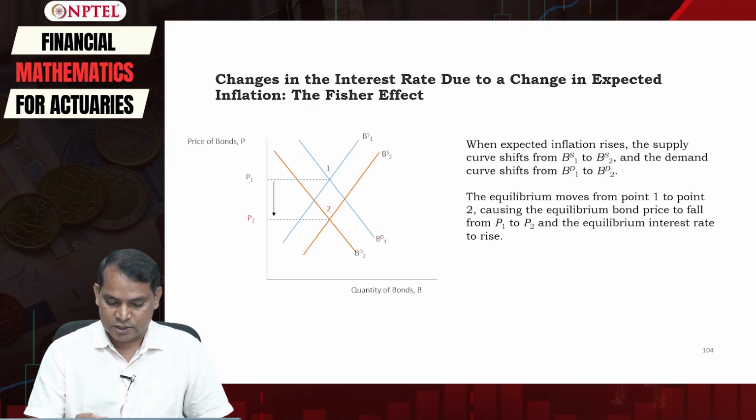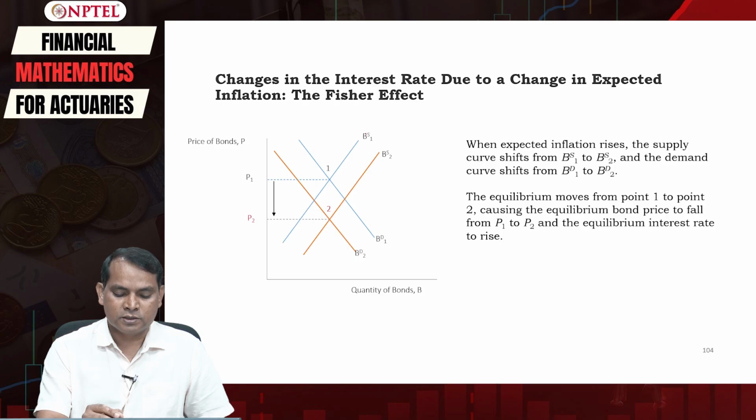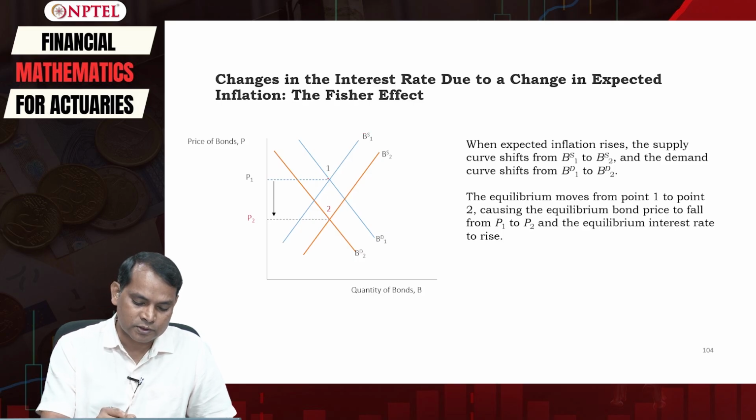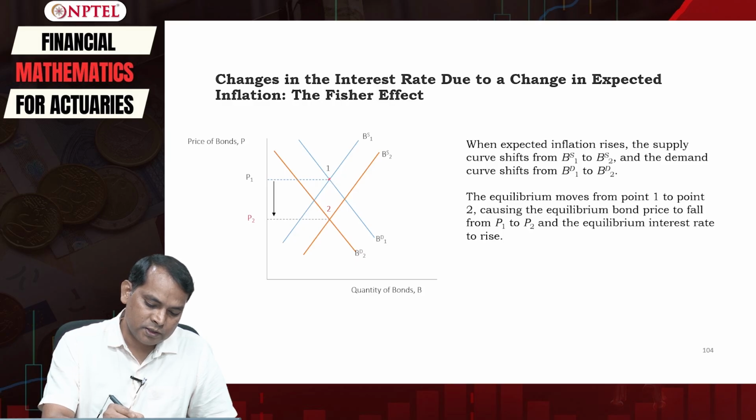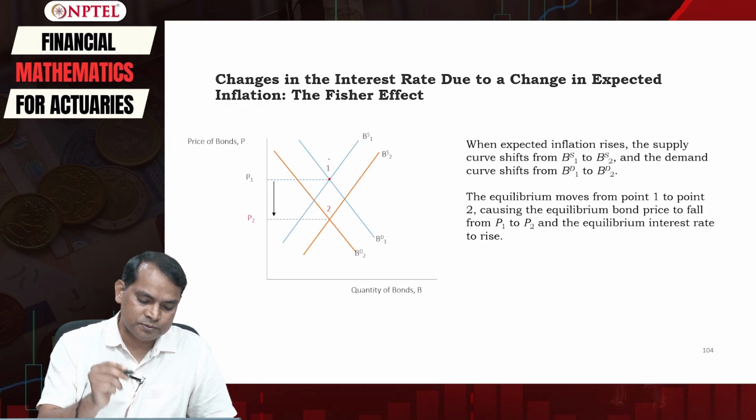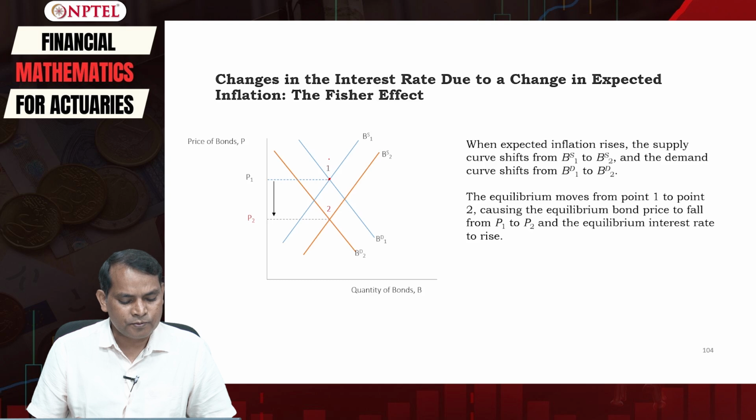BS1 is the initial supply curve, and therefore point 1 here gives us the equilibrium price P1 and the equilibrium quantity.